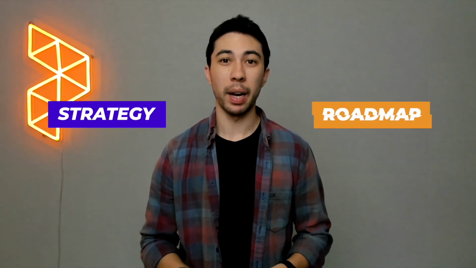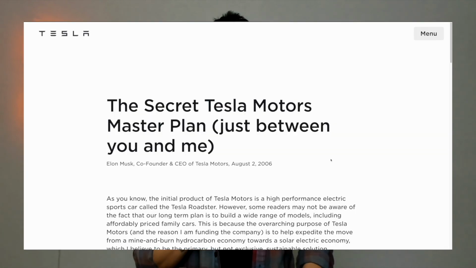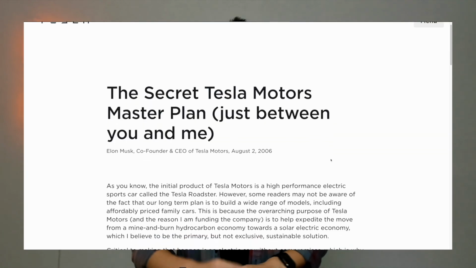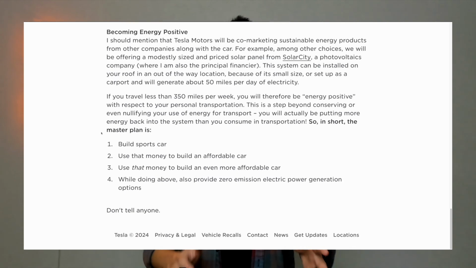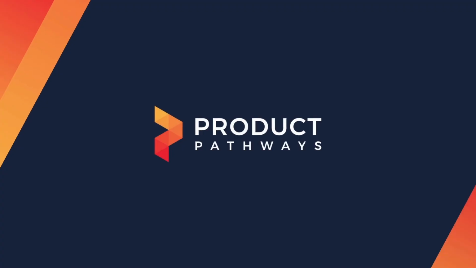So here's an example of the difference between a strategy and a roadmap. I'm going to use Tesla as an example here, and in particular, the famous blog post that Elon Musk wrote back in 2006, where he outlined Tesla's master plan. Whilst we don't have access to Tesla's actual detailed strategy and roadmaps, we can see the difference between a roadmap and a strategy in this blog post, and it's a perfect example for it.